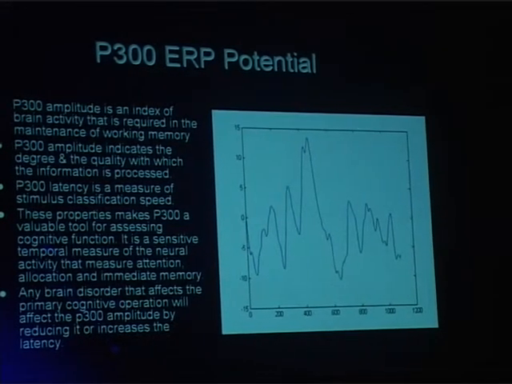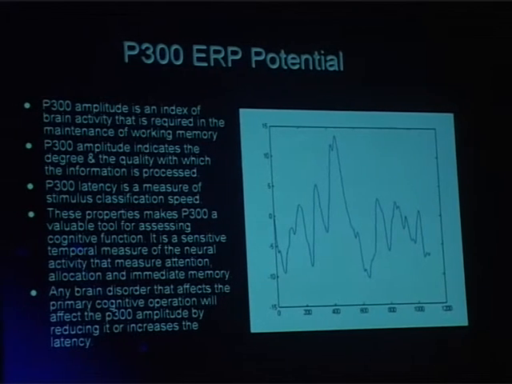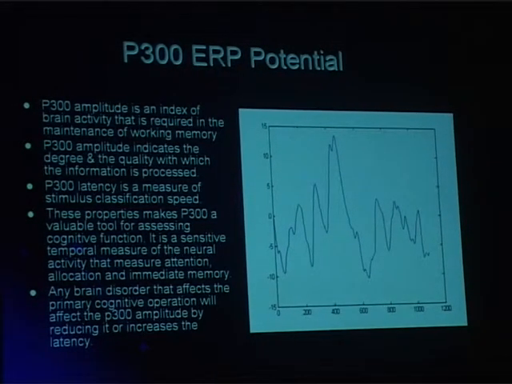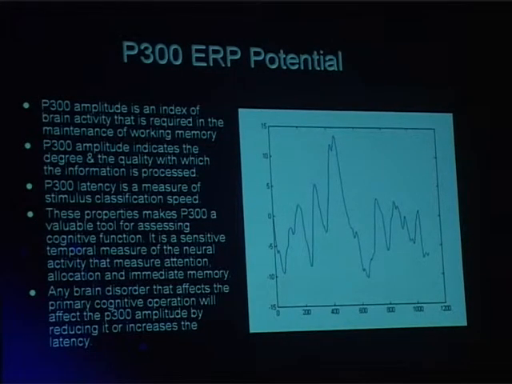P300 has two important characteristics, its amplitude and its latency. Amplitude indicates the degree and the quality with which the information is processed by the individual. Latency indicates the stimulus classification speed, how fast he is able to identify the stimulus. If it is more meaningful to the individual because of his direct participation, then